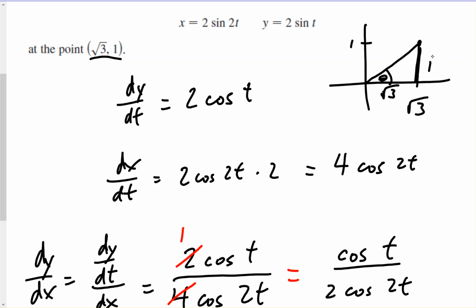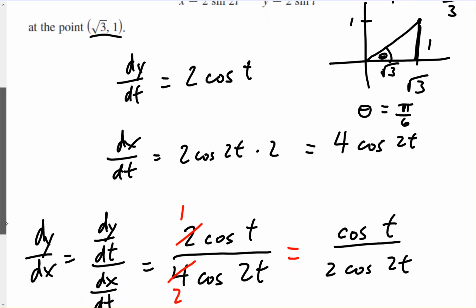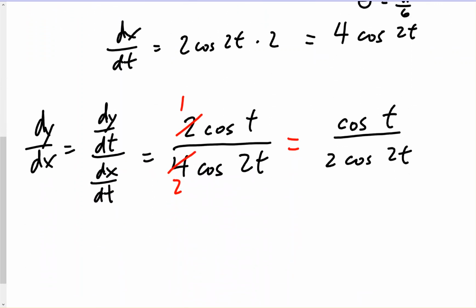So that would be 1 over square root 3 as a tangent. So tangent of theta would equal 1 over square root 3, which is square root 3 over 3. Okay, so that means theta is going to be pi over 6, which equates to 30 degrees. Okay, so our theta is going to be pi over 6.